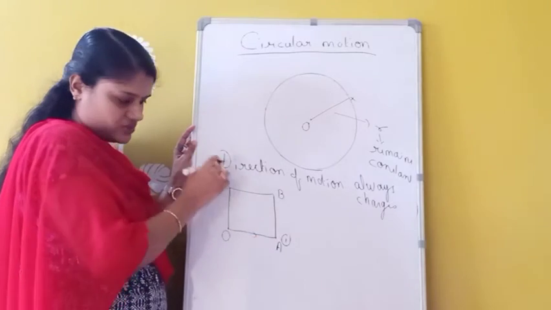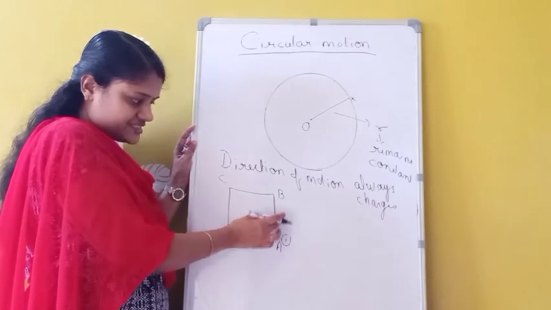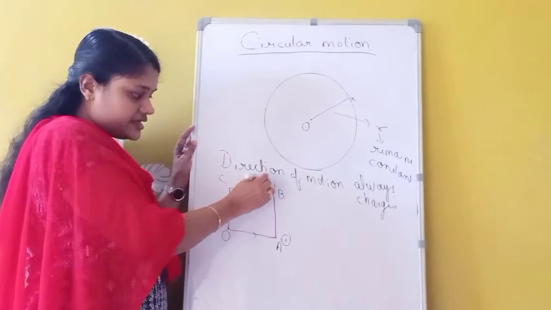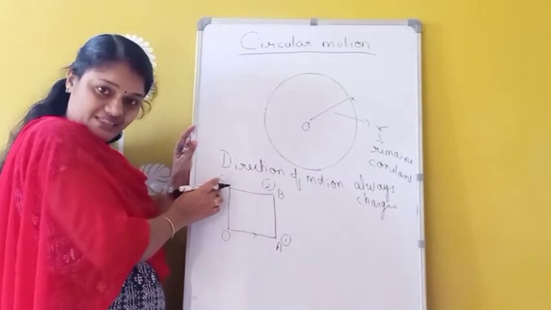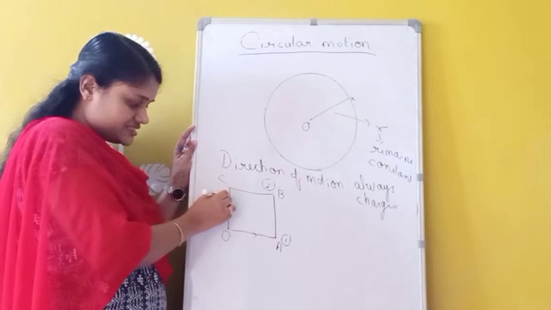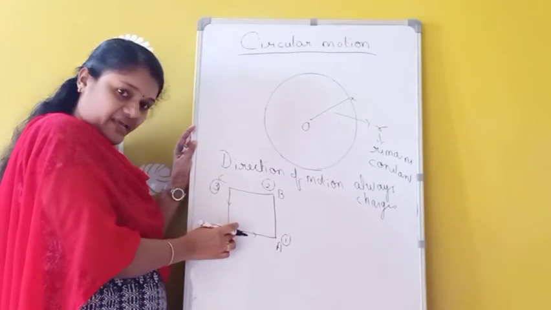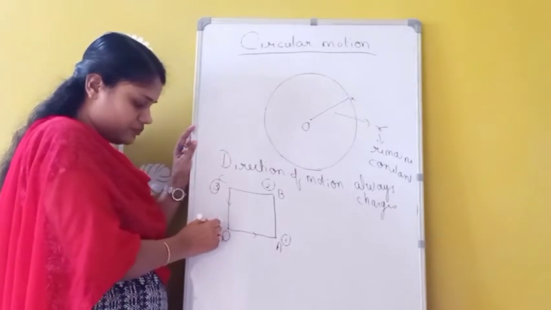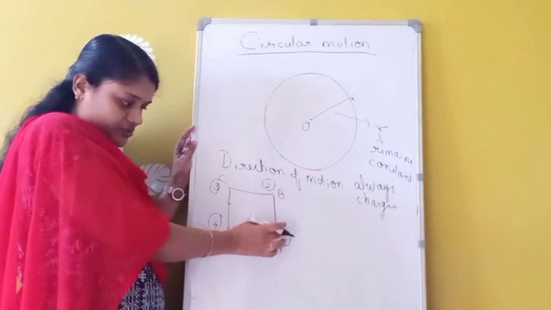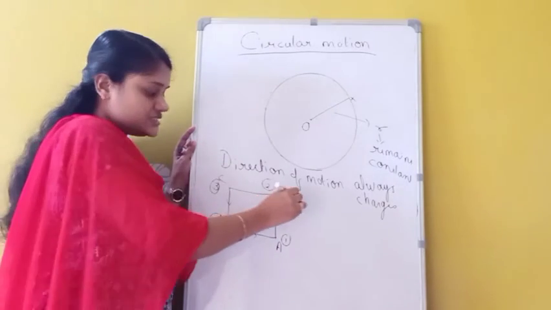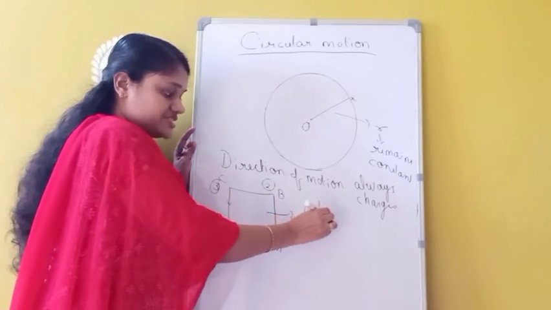Then again when it reaches point B, it changes direction. That is the second time. Then when it reaches C, again it changes direction. That is the third time. And again when it reaches O, it changes direction. That is the fourth time. So suppose a body is moving in a square path. How many times is it changing direction? 4 times.